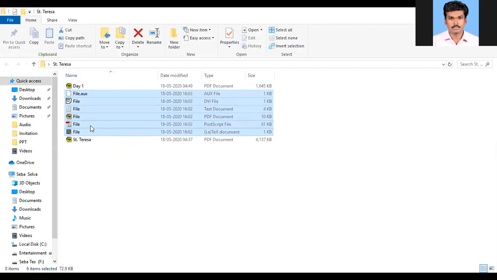This is called a PostScript file. This is the AUX file. If you are using a document table of contents, one more file will be created. If you are using references, one more file will be created. For our safety, we have to save these files in a separate folder, wherever you like. That's not a matter.